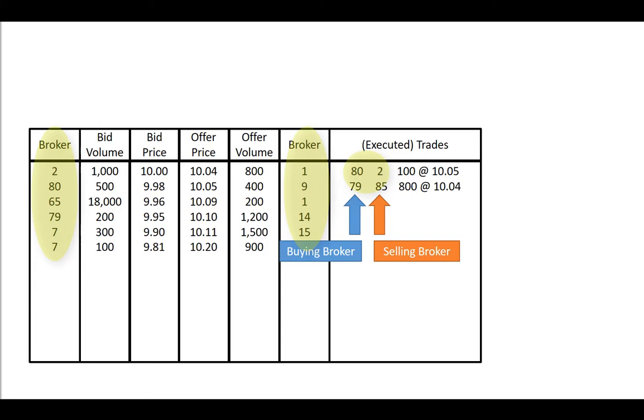I am going to add a piece of information that you will see in a live market and might have noticed on the RIT market book, a broker ID. This identifies who has entered the order. In RIT, ANON is the computer robot trader. But when we trade in class, you will also see an ID for other students in the class. In this example, 80 is the broker ID for National Bank, 2 is RBC, 79 is CIBC, 85 is Scotiabank, and so on for each broker who is registered to trade on the exchange.